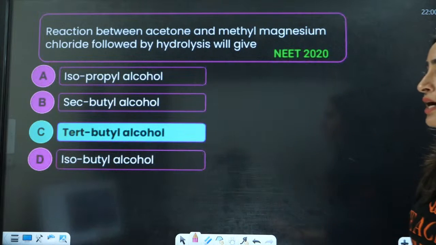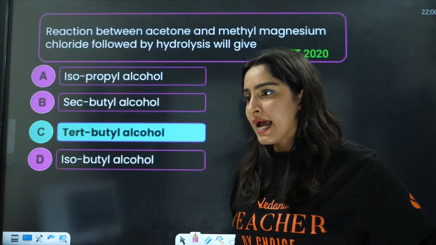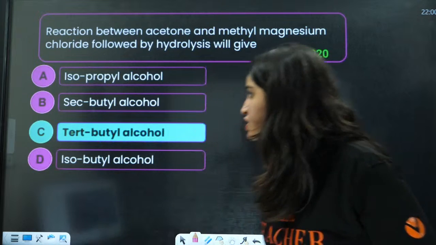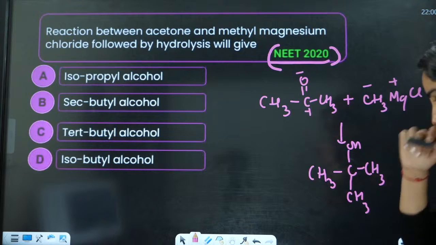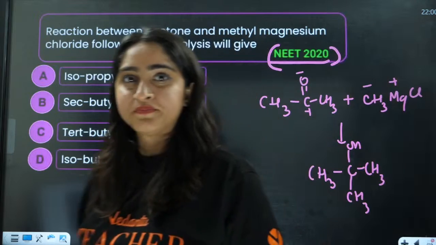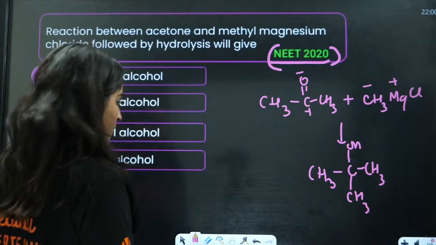What is the correct answer? Tertiary butyl alcohol, right? Not isobutyl, this is tertiary butyl alcohol. Isobutyl alcohol is this one.